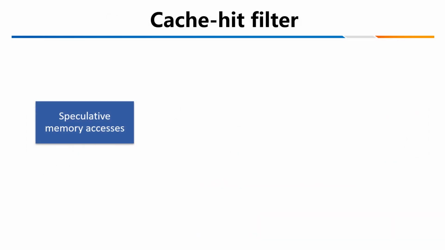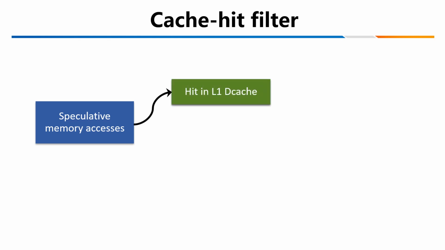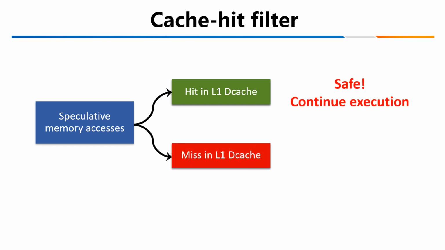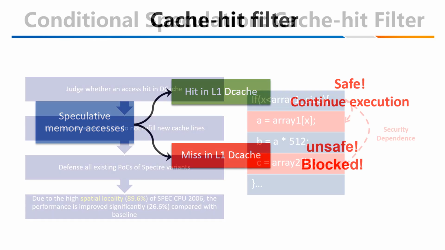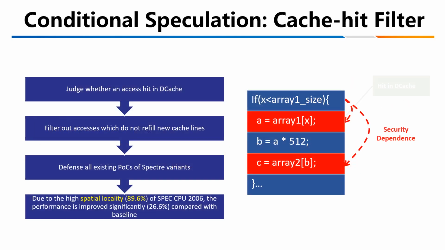The first security hazard filter is the cache hit filter. It considers a speculative memory access which hits in the L1D cache to be safe and continues execution, while a miss in the L1D cache is unsafe and blocked. By judging whether an access hits in the L1D cache, we can filter out accesses which do not fill new cache lines and defeat existing POCs of Spectre variants. Due to the high spatial locality of SPEC CPU benchmarks, the performance is improved significantly compared with the baseline.